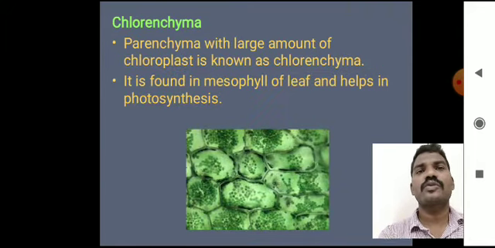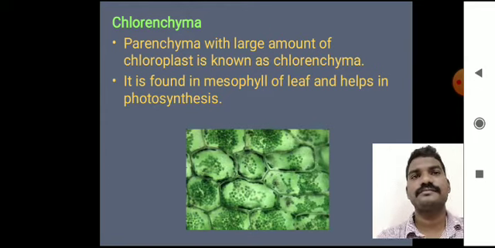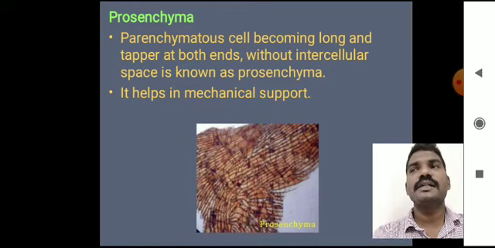And the next one is chlorenchyma. Some parenchyma cells have a large amount of chloroplast, so it is called chlorenchyma. Generally it is found in the mesophyll tissue of leaves, dicot and monocot leaves. It helps in photosynthesis. And the third one is prosenchyma. Generally the parenchyma cells become long and taper at both ends without any intercellular spaces. It is called prosenchyma. Mainly it gives mechanical support to the growing plant.